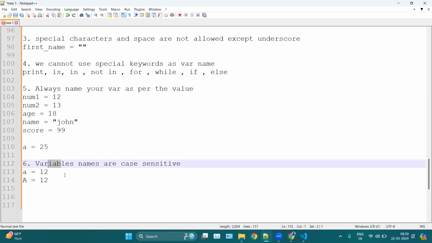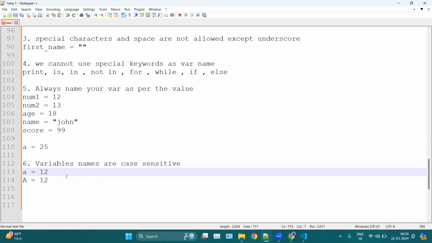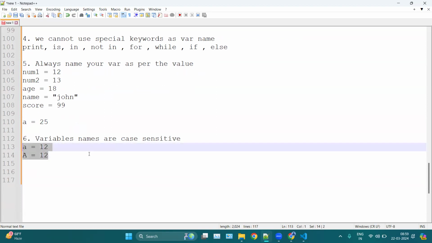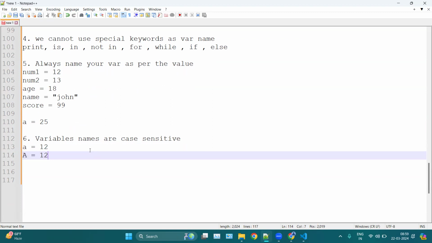For humans, for us, they are the same. But for the machine, these are different, which means we have two variables here, a first variable and a second uppercase variable. Python itself is a case sensitive language, so variable names are case sensitive.